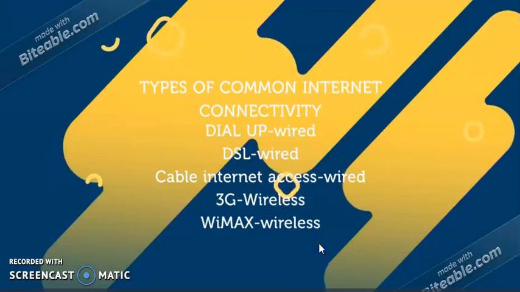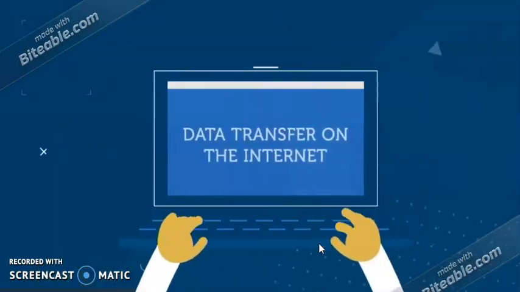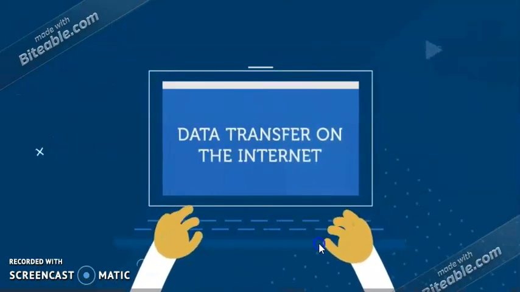The next topic is data transfer on the internet. Having talked of data transfer and the internet, have you ever wondered how, sitting in one corner of the world, you get information from another distant area in a few seconds? In very simple language, let's see what happens to a piece of data, say a web page, when it is transferred over the internet.